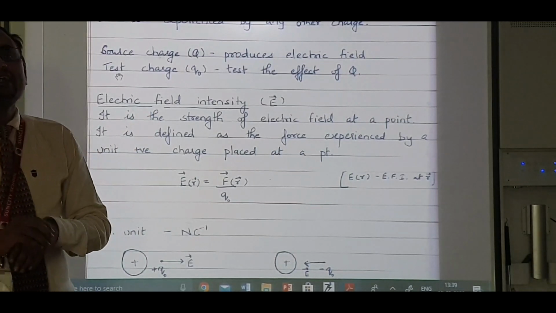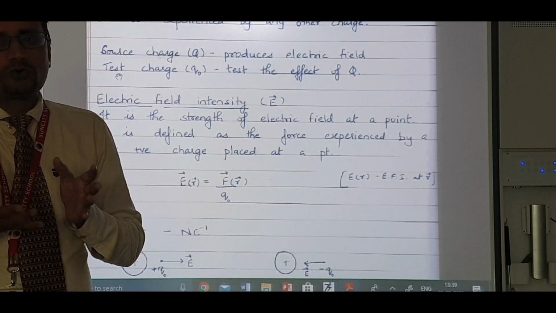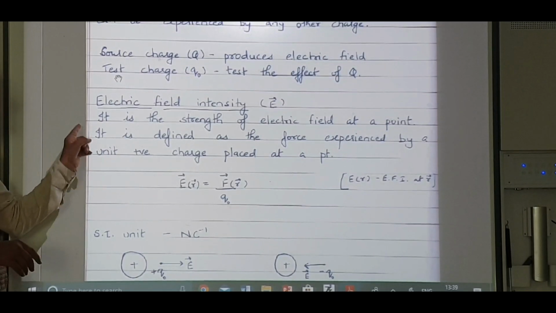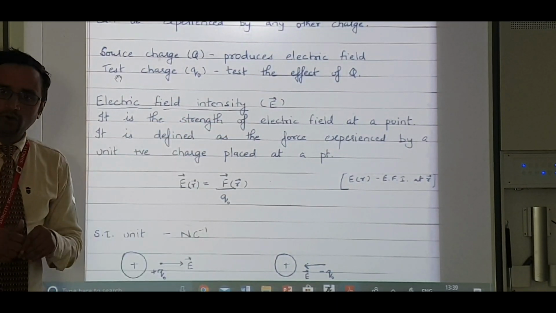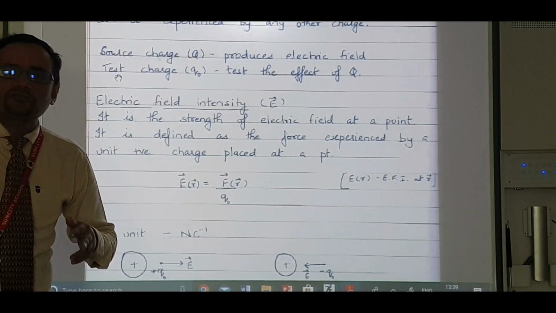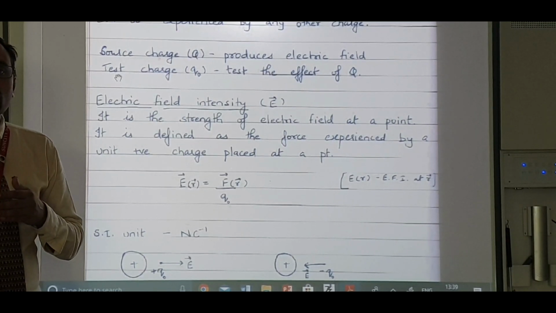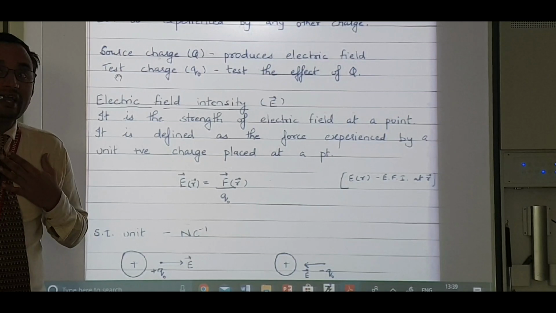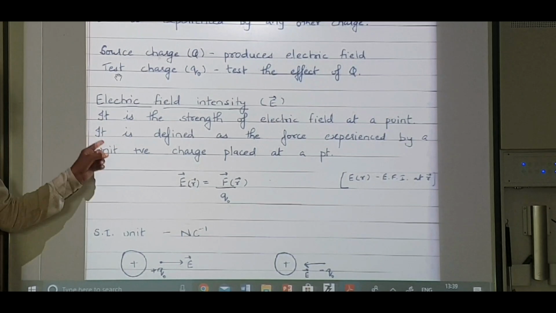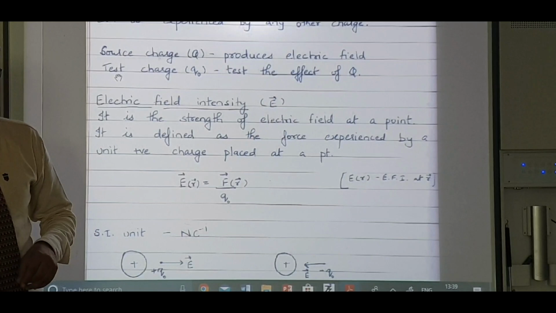Now, electric field intensity. Electric field intensity is nothing but electric field only, but here we are specifying a few things. It is the strength of the electric field at a point. For example, as I said, if I am the source charge, I have an electric field. Now that electric field is not the same everywhere. It is different. So if I want to find out my strength, I need a test charge. It is defined as the force experienced by a unit positive charge placed at that point.